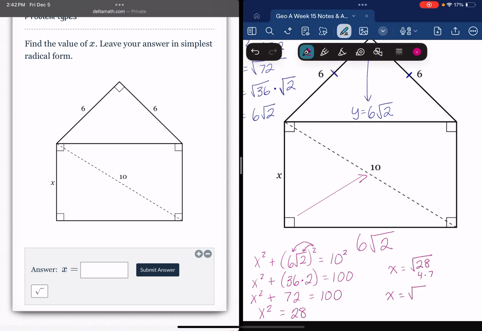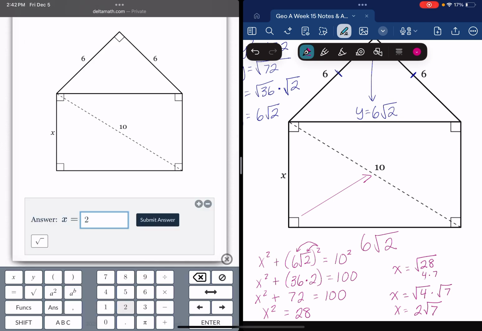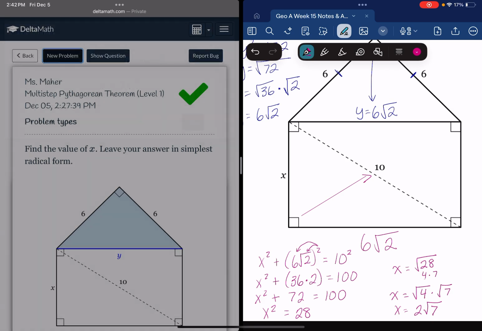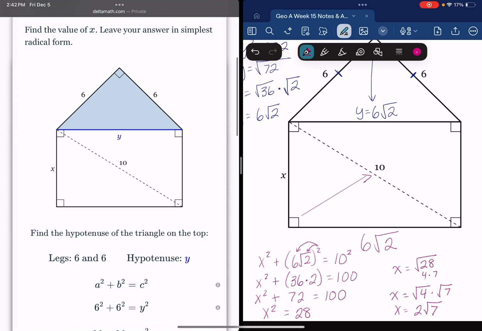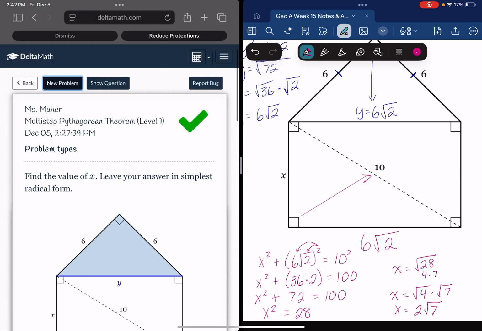So that gives us the square root of 4 times the square root of 7, and the square root of 4 is 2. So that gives us 2 square root of 7 as our answer. So you're going to have to use the Pythagorean theorem more than once to be able to solve these.